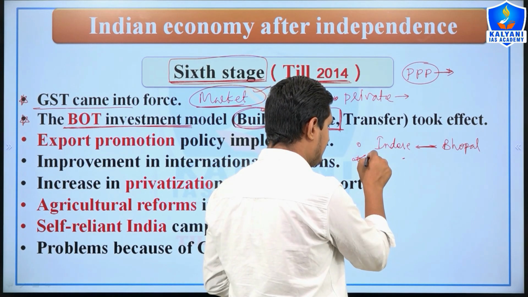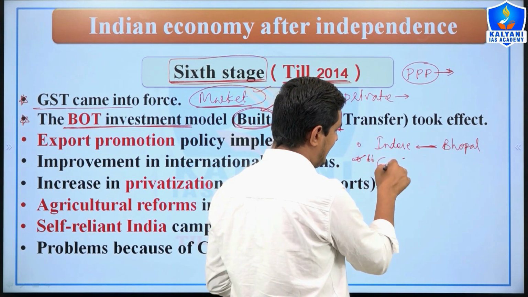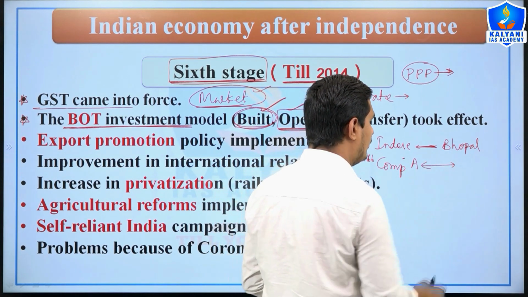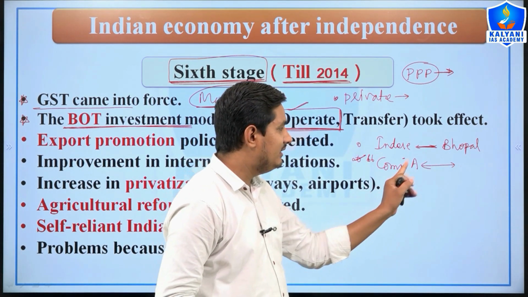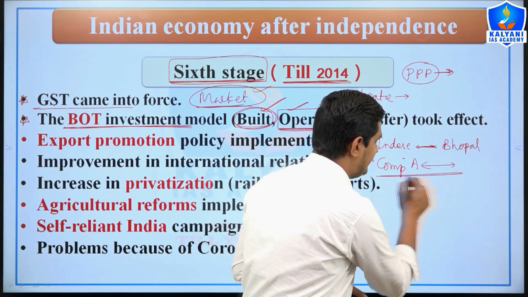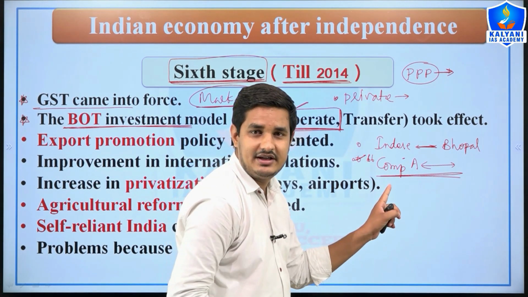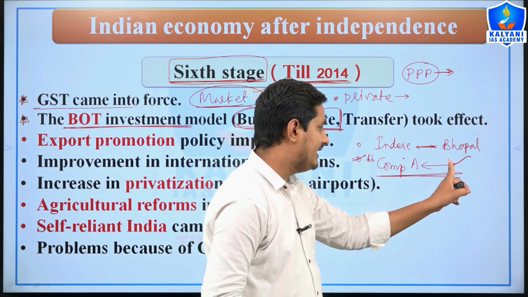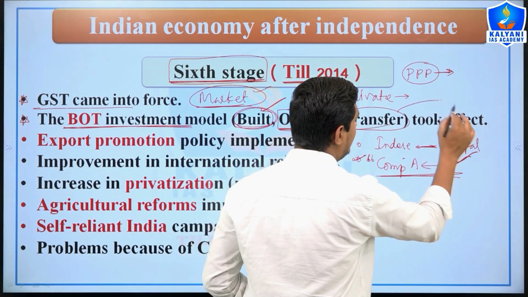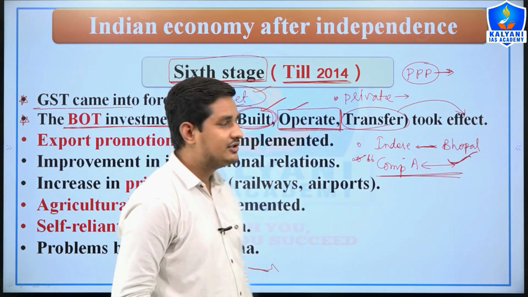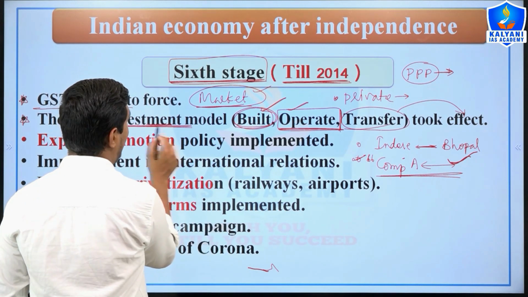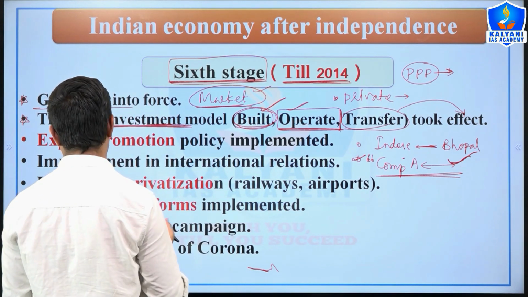Suppose company A builds the road between Indore and Bhopal, and for 10 to 15 years it will operate it, right? It will collect the tax, and after that it will transfer this road to the Indian government. So this model was implemented after 2014.